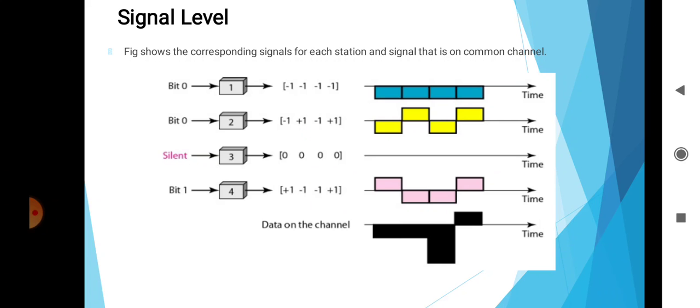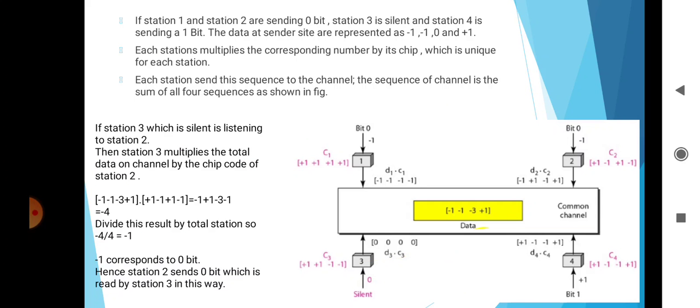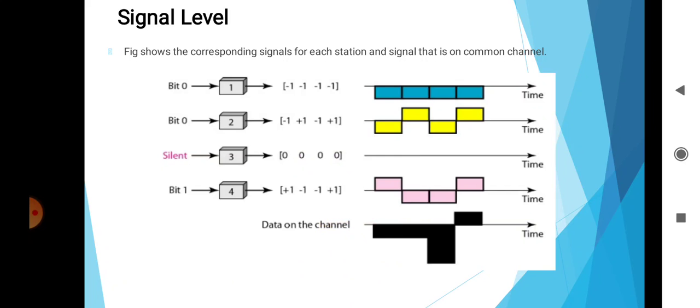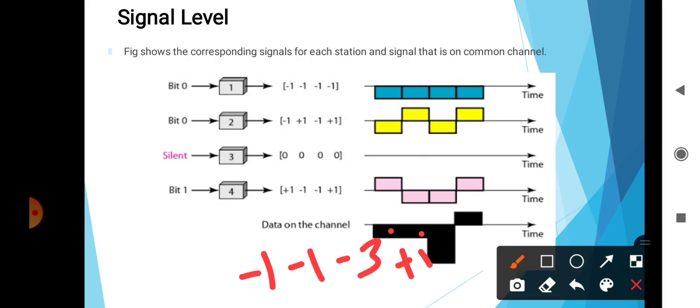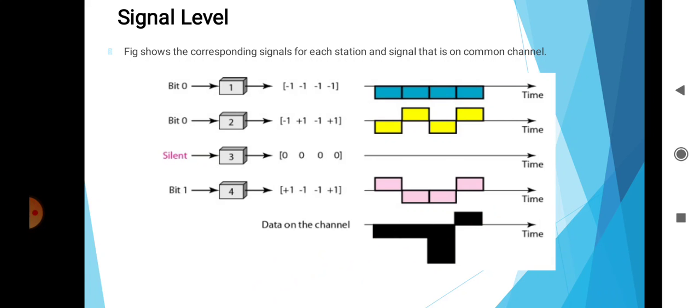Then the data on the channel, that means the addition of all this, and the addition on the channel is -1, -1, -3 and +1, and it is represented graphically, here -1, -1, this is -3, and this is +1, this is the signal level.